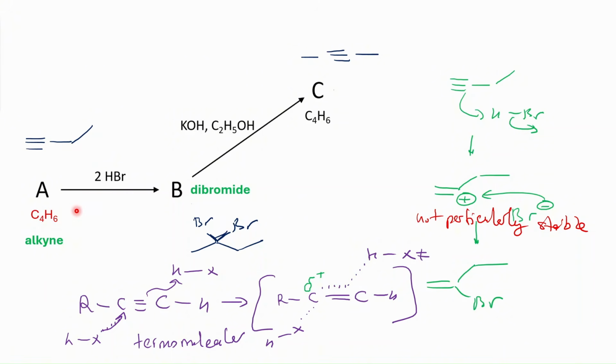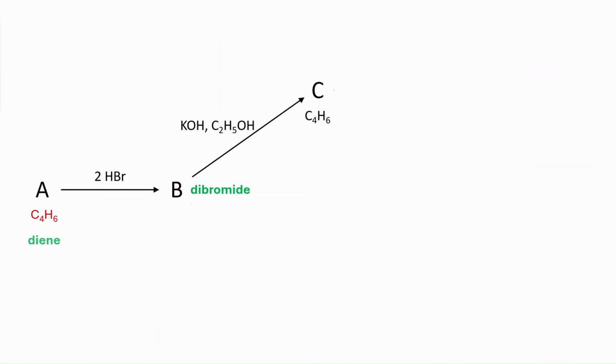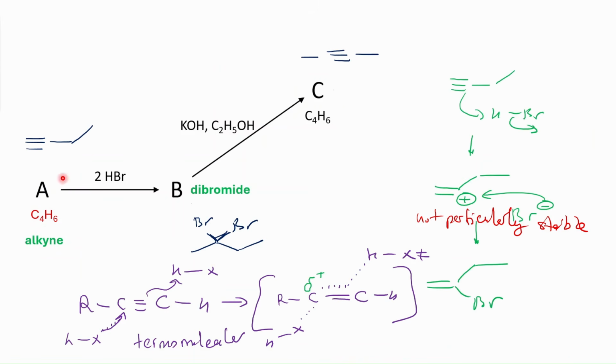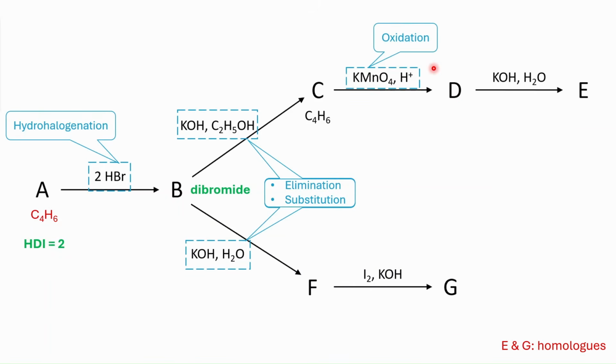Basically, that's it. So we wrote three possibilities, right? A as a diene, giving us two products, B1 and B2. And also A being an alkyne, giving us this kind of isomerization. Now let's evaluate these pathways in the context of the whole scheme of synthetic transformation.